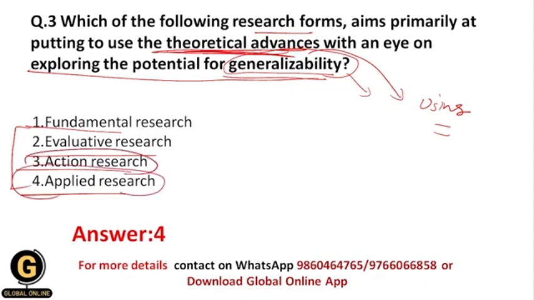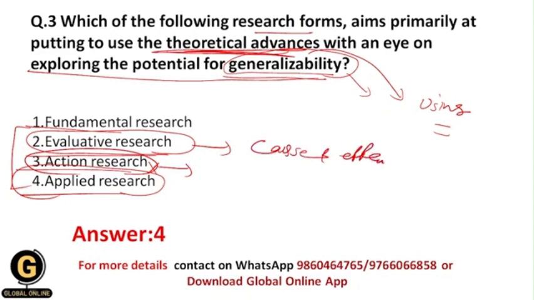So this is not action research, because within action research we don't apply any kind of laws, we just solve the immediate problem. Evaluative research, as the name suggests, involves evaluation. For example, we have a cause and effect relationship between the variables, so here we evaluate the amount of cause, like how much the causes are causing the effects.